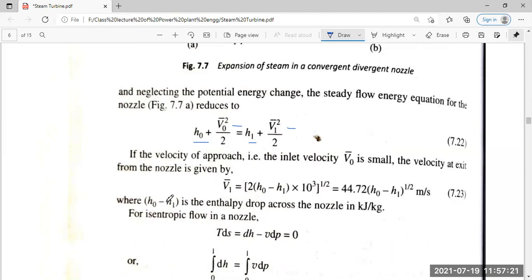The velocity is given by the enthalpy drop across the nozzle, that is, enthalpy at the stagnation point minus enthalpy at the outlet, the total enthalpy drop across the nozzle.